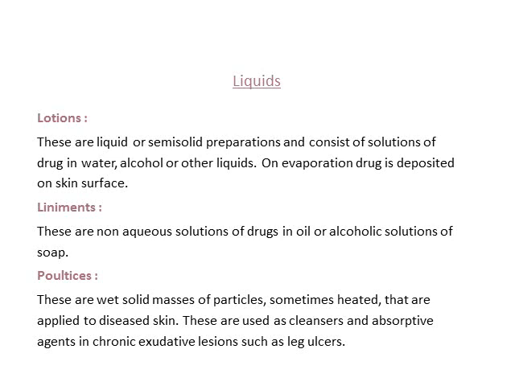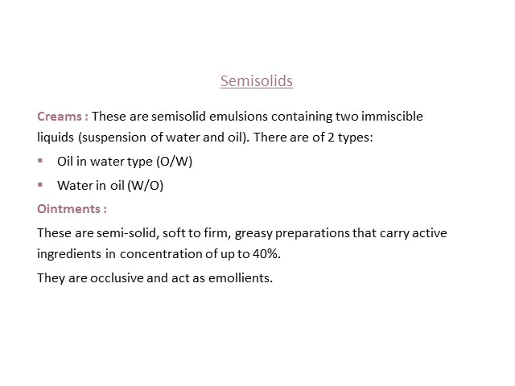Liniments are non-aqueous solutions of drugs in oil or alcoholic solutions of soap, whereas poultices are wet solid masses of particles, sometimes heated, that are applied to the diseased skin. The absorption is usually better when we do that. This is used in leg ulcers, chronic exudative lesions of leg ulcers.